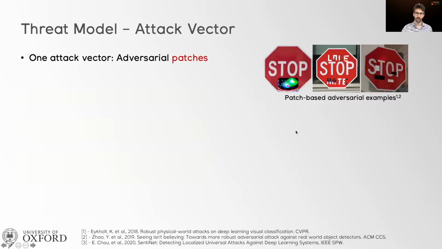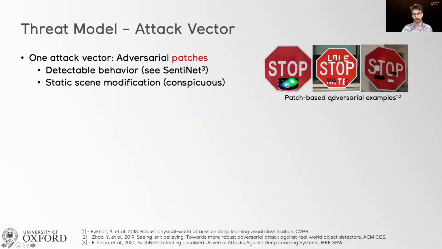If you are familiar with this field, you might know that previous work found that you can create adversarial examples, inputs that fool a network, in the real world by applying specifically crafted patches onto objects, such as stop signs. However, we know that patches have some limitations. We know that they introduce detectable behavior because the patch introduces a small area of high saliency for the network. So things such as Sentinel might be able to detect it. And that the modification they can cause is static, so it might be conspicuous to an observer.